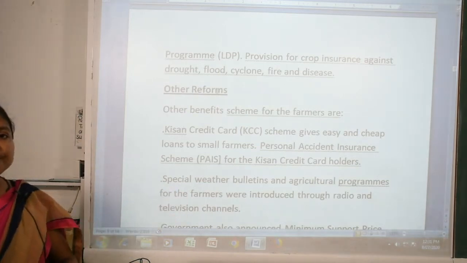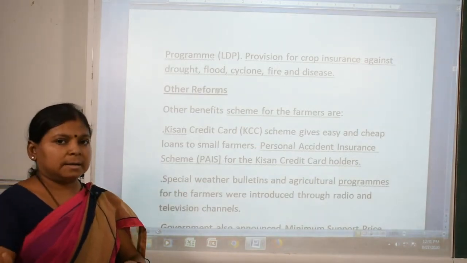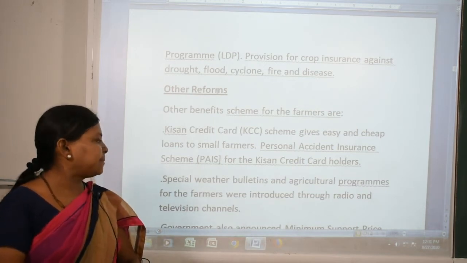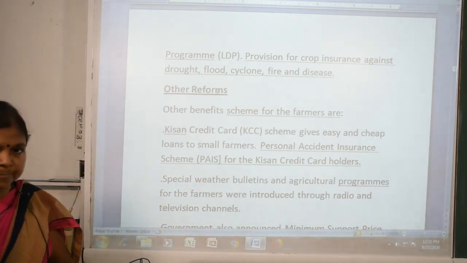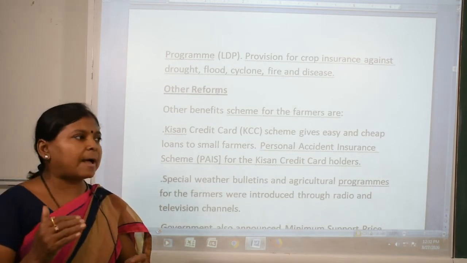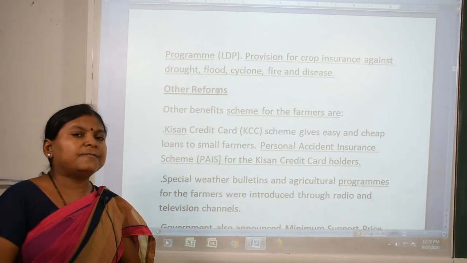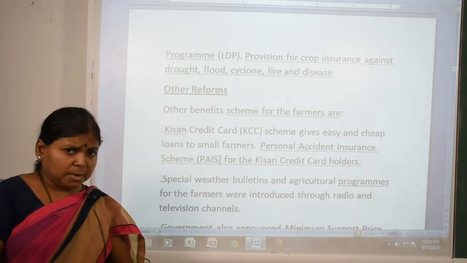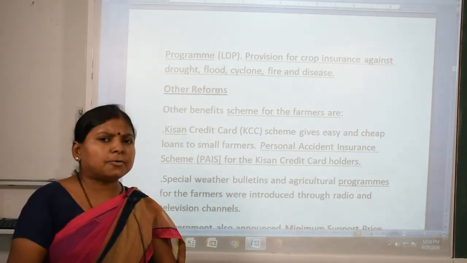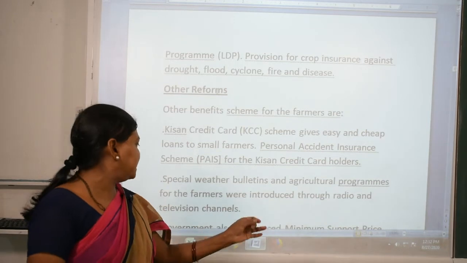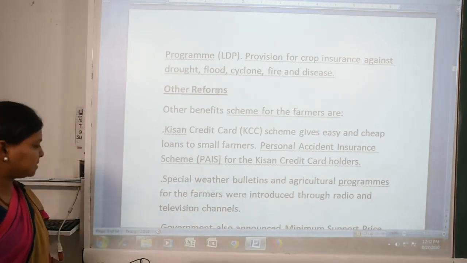Special weather, do you know? For the farmers, some special weather bulletin programs were started earlier. Agriculture programs for the farmers were introduced through radio and television channels, so the farmers get early information about when the seeds have to be sown and what the time is for harvesting the crops. All this information they get through radio and television channels.